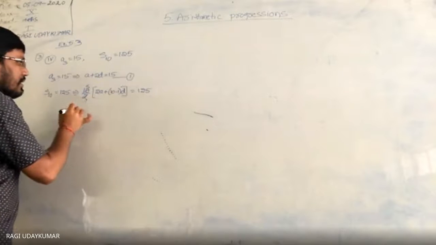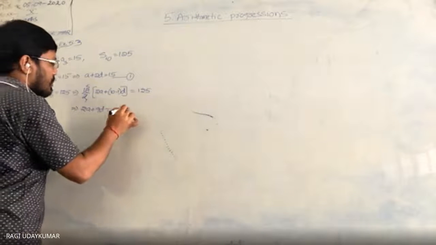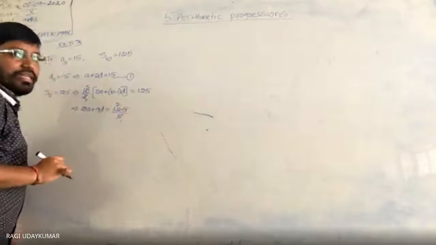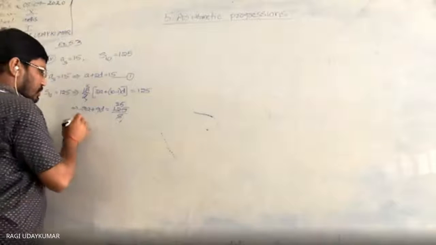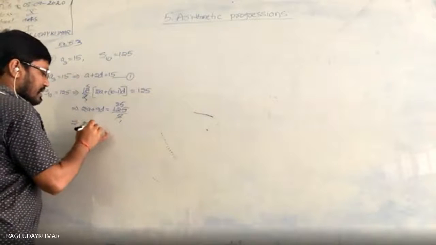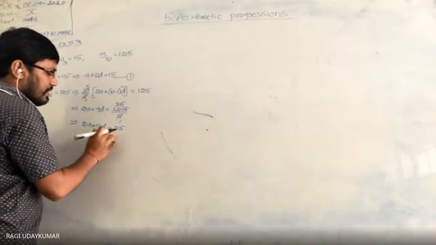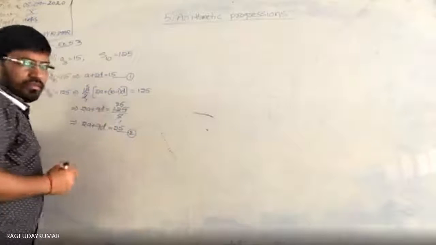These two ones are 2 5s are 10. Let us take 5 to the right side. So 2A plus 9D is equal to 125 by 5. 5 ones are 5, 5 2s are 10, 5 5s are 25, 25 5s are 125. So you are going to get 2A plus 9D is equal to 25. This is the second equation. These two equations you have to solve.